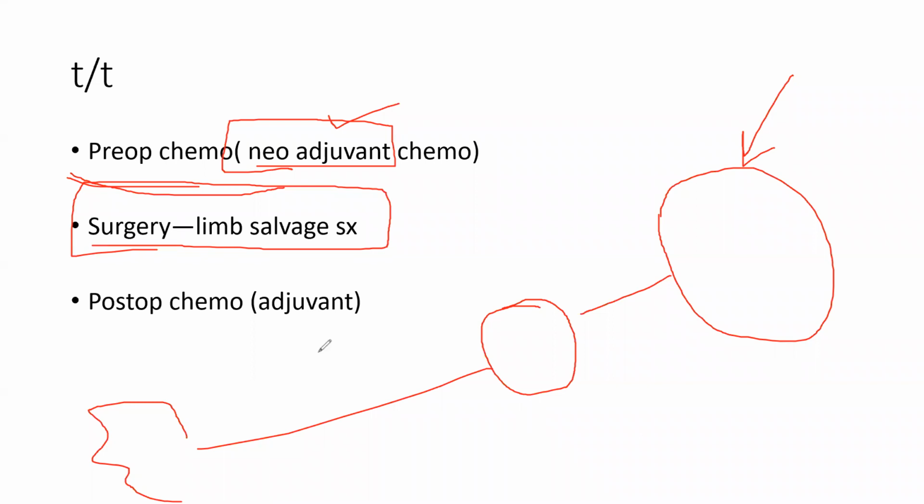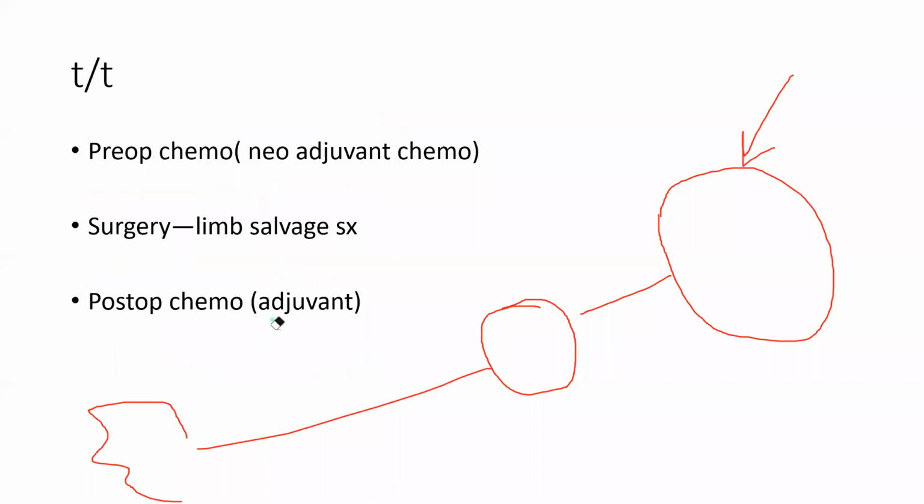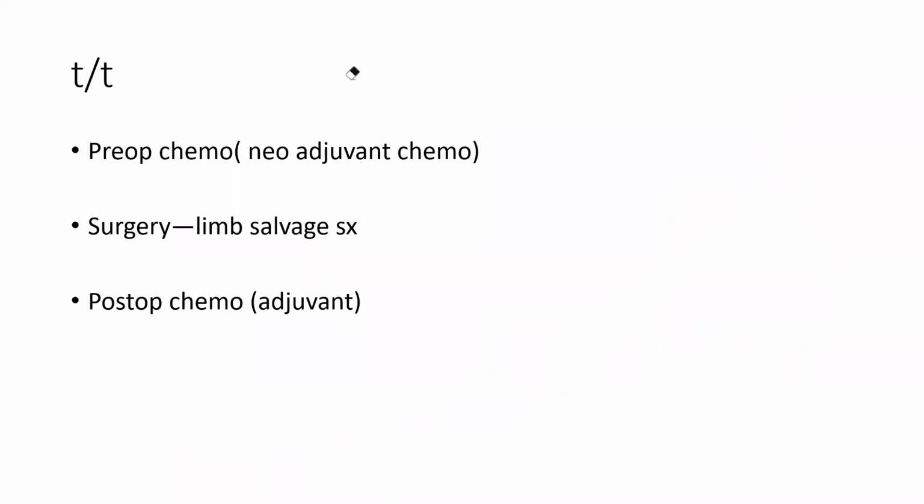Then after the operation you give post-operative chemotherapy. This is adjuvant. People sometimes get confused between neoadjuvant and adjuvant. So pre-op is neoadjuvant, and post-op is adjuvant. Neoadjuvant is for reduction of the tumor.